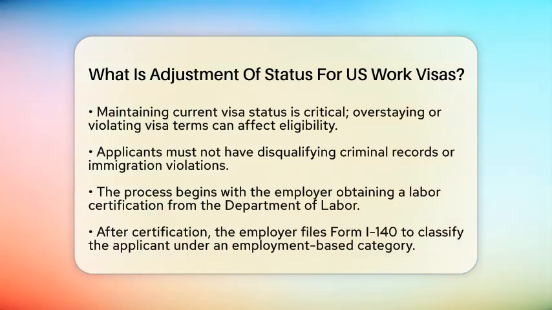First, your employer may need to obtain a labor certification from the Department of Labor. This certification shows that there are no qualified U.S. workers available for the job. Next, your employer files the immigrant petition using Form I-140 to classify you under a specific employment-based category. Once that is approved, you will need to file Form I-485, which is the application to adjust status.